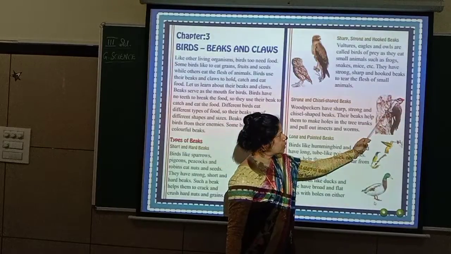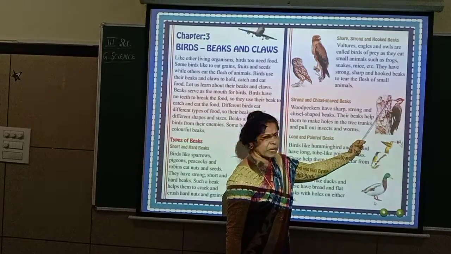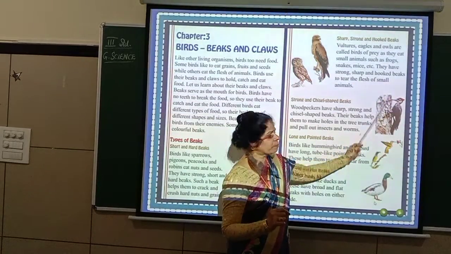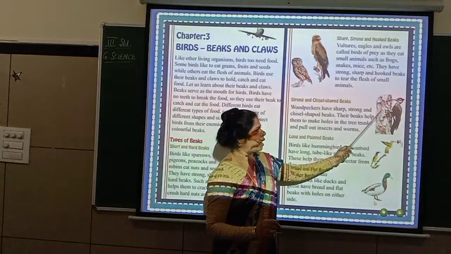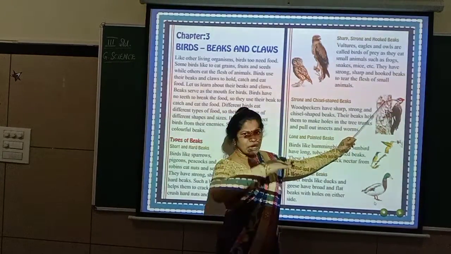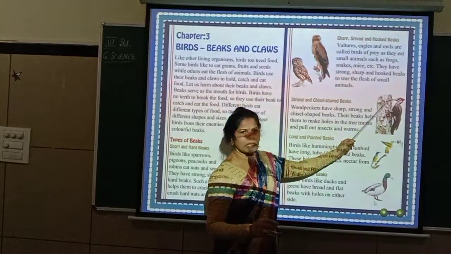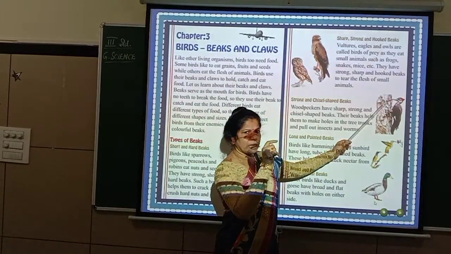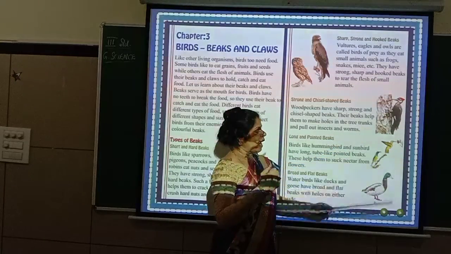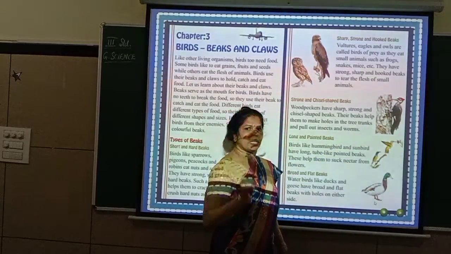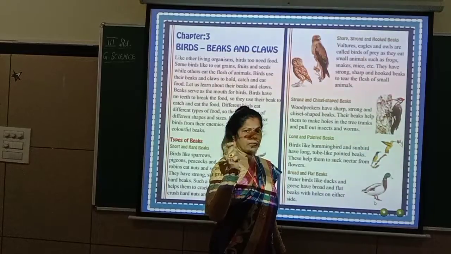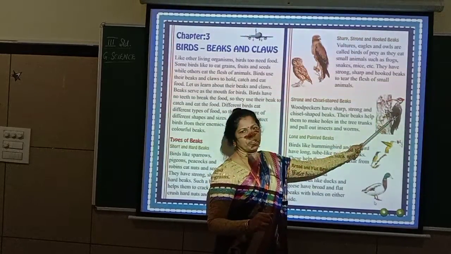Can you see here? This is a woodpecker. What is it making? It is making a hole in the tree, and when it opens the bark, the outer skin part of this tree, we call it as bark. So when it goes on opening like that, what happens? The bark will open, and inside the bark there will be small insects, ants and other insects. That will be the food for this.